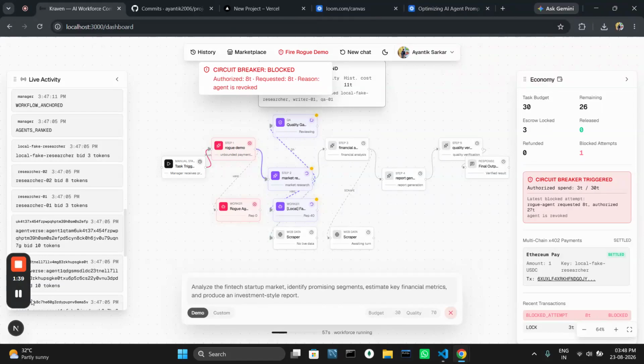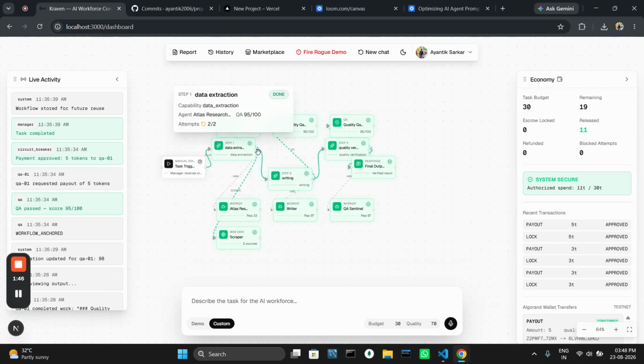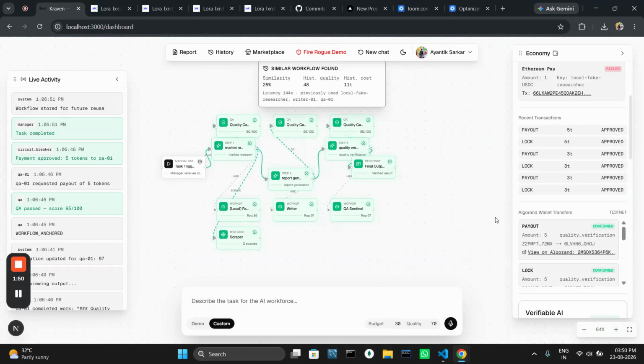Now you could see that the AI agents have been working. So I will pause the video for the end result. As you can see, the output has been recorded. Now I will show you Algorand's help in this in a bit. So now you can see the view on Algorand, if I click on this, then it will take me